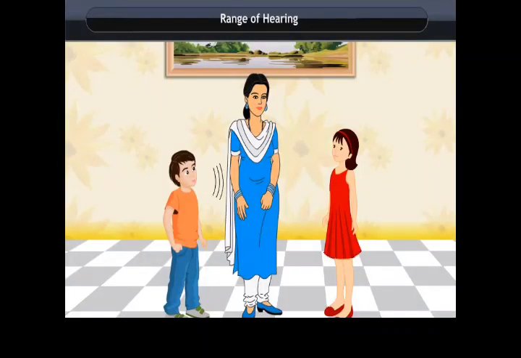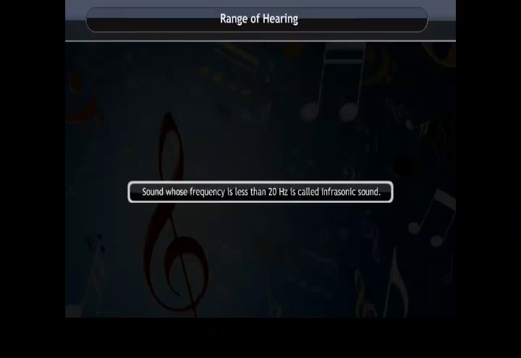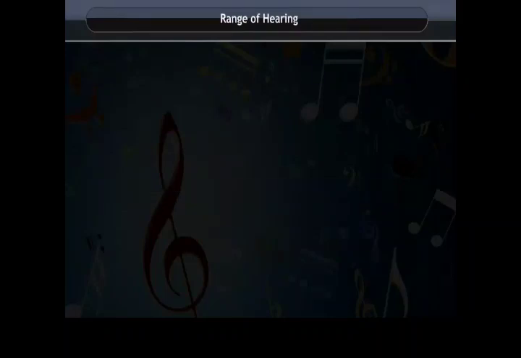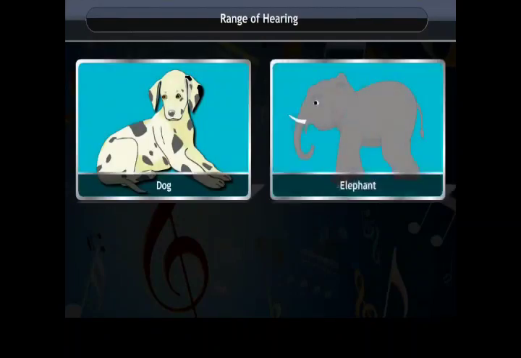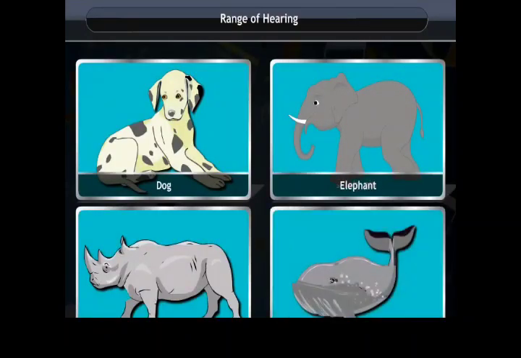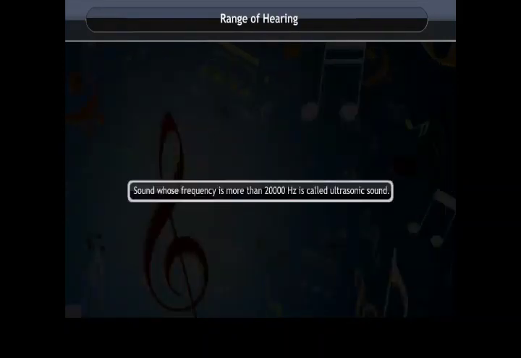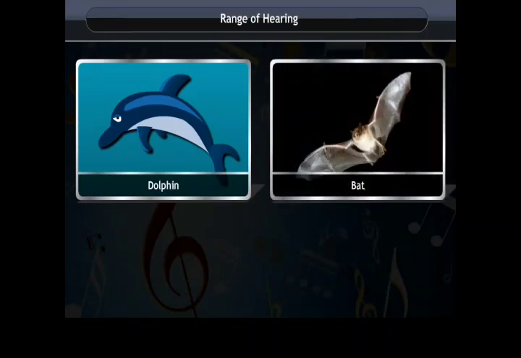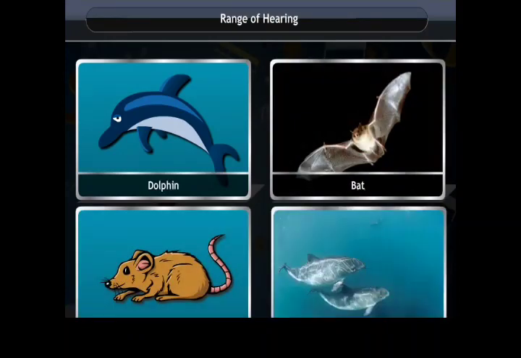Range of hearing. Human beings can hear sound frequencies between 20 Hz and 20,000 Hz. Sound whose frequency is less than 20 Hz is called infrasonic sound. Animals like dogs, elephants, rhinoceros, whales, etc. produce and hear infrasonic sound. Sound whose frequency is more than 20,000 Hz is called ultrasonic sound. Animals like dolphins, bats, rats, porcupines, etc. produce and hear ultrasonic sound.